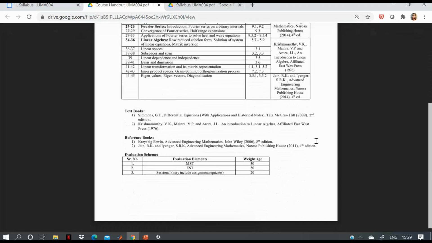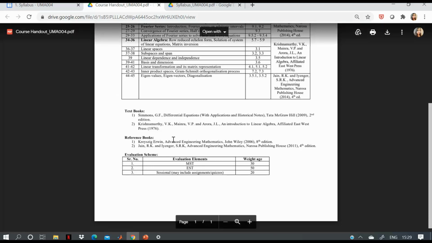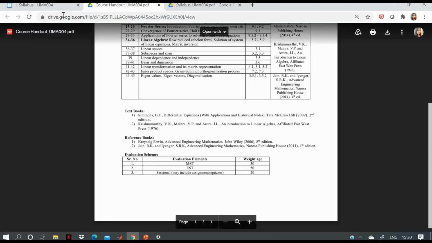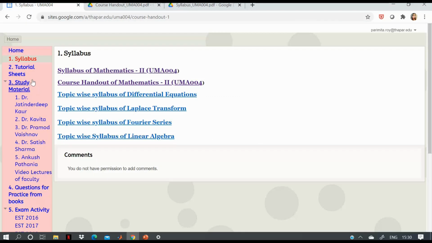As you go down, the textbooks are written over here. You need these books: Simmons, Krishnamurti and Jain and Iyengar. These are the three main books you should look for. And the evaluation scheme I have already discussed. Now let us again go back to the website and see.